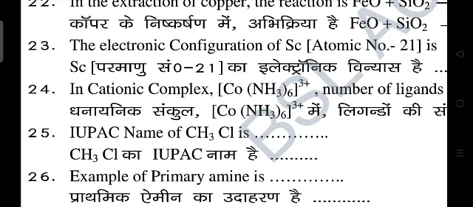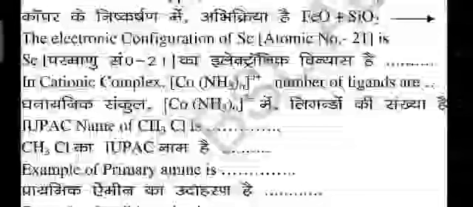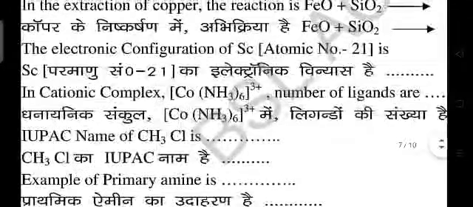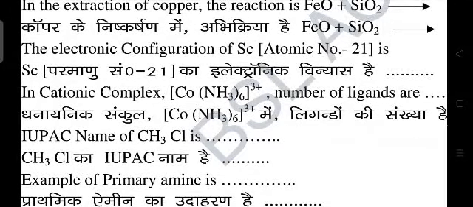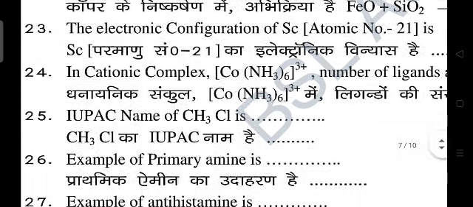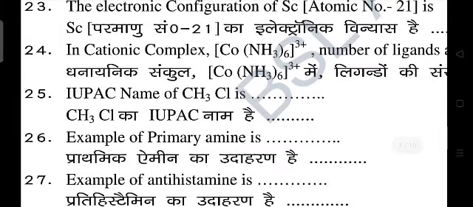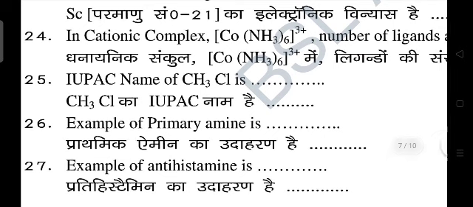Now next, in cationic complex [Co(NH3)6]3+ ion, the number of ligands are 6. Number of ligands is nothing but the coordination number of the compound. So what is the ligand? Here NH3 is the ligand and the number of it is 6. Now next, IUPAC name of CH3Cl. This is very easy. This is nothing but chloromethane.